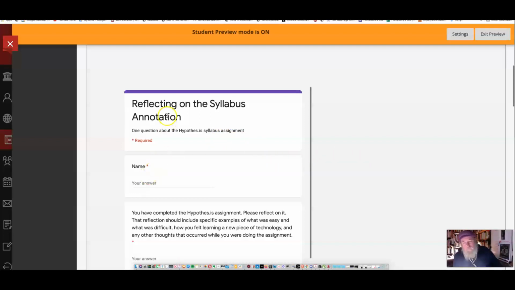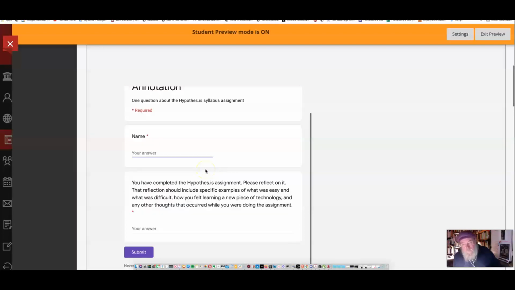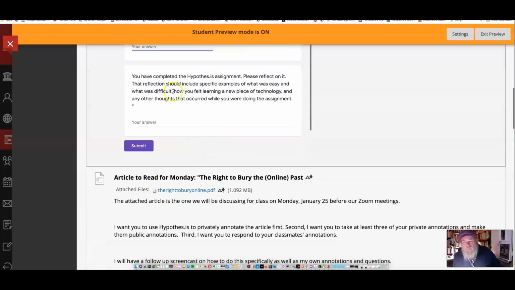For example, there's one question about the Hypothesis syllabus assignment, and you'll see the question down here. You put your name in here. It's required, so you've got to put your name in. And here's the directions, and I want your answer here. That's to make this better next time, because I'm planning on using a lot of Google Forms for feedback this semester. Once you've done that, you click Submit.